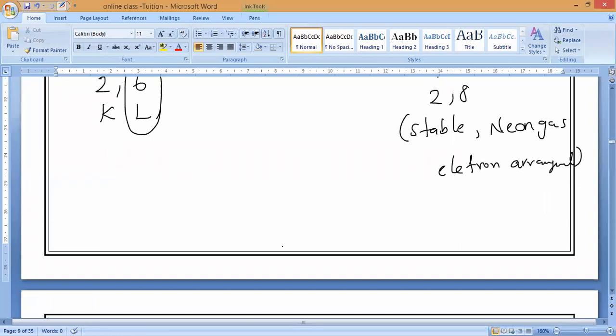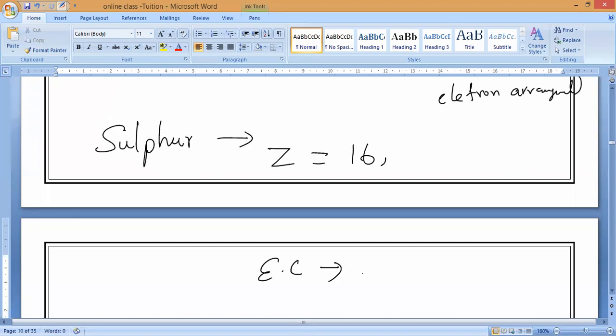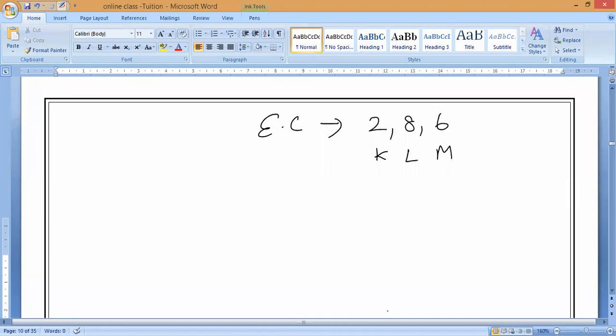Now, in the same way you can write sulfur, guys. Let me write sulfur. Who will write sulfur? Sulfur, what is that? Sulfur has atomic number Z equals 16. And what is the electronic configuration? 2, 8, 6. K, L, M. Correct? Gaining 2 electrons, sir.